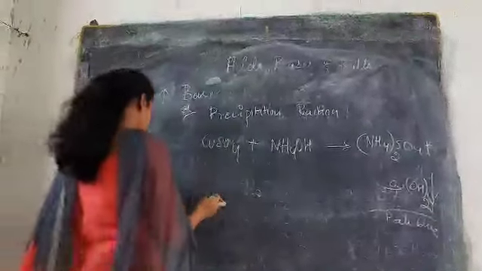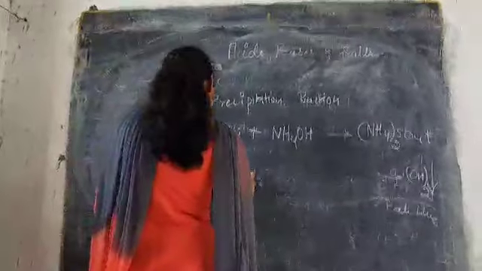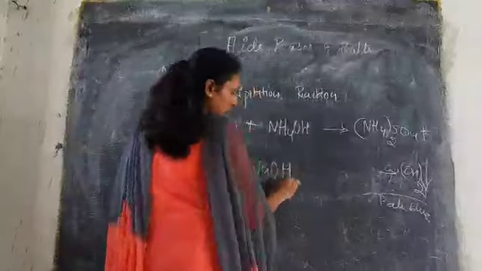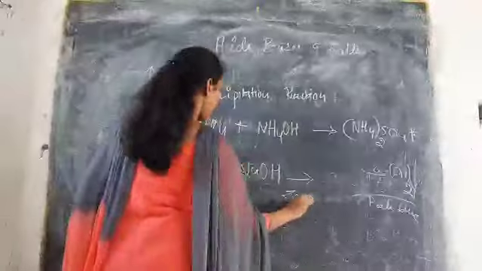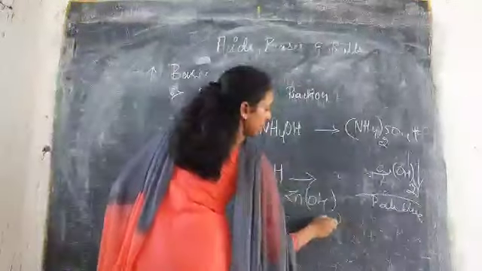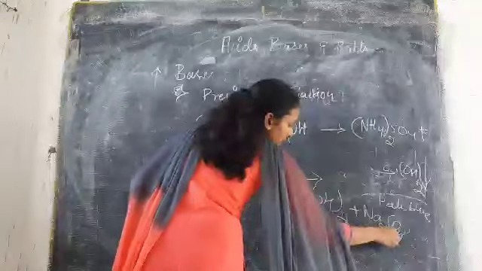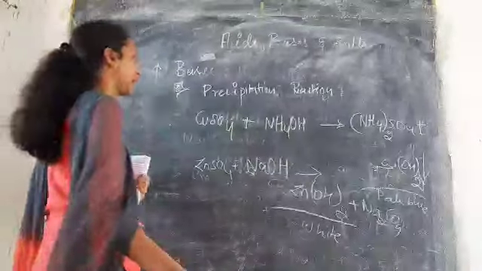So next, another example is zinc sulfate. Zinc sulfate, when it is treated with NH4OH or NaOH, will form Zn(OH)2 plus Na2SO4. Zinc is white in color, so the precipitate is white. So these are the precipitation reactions.